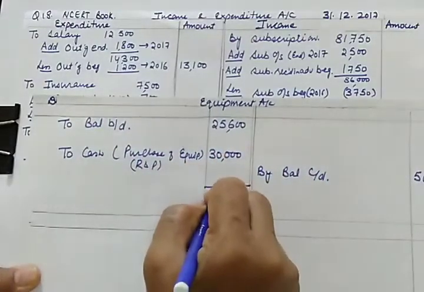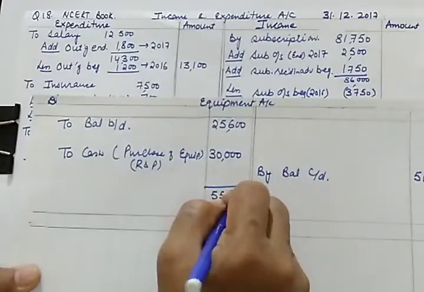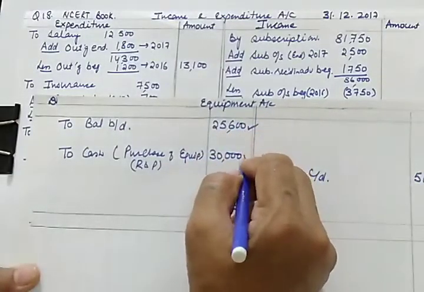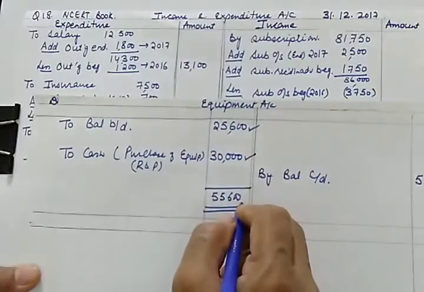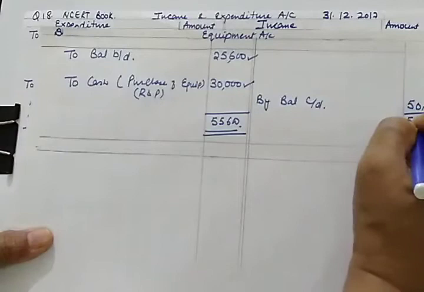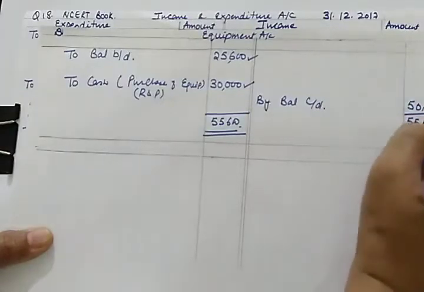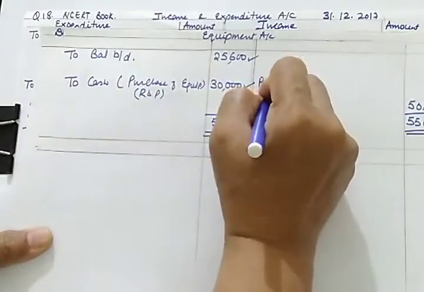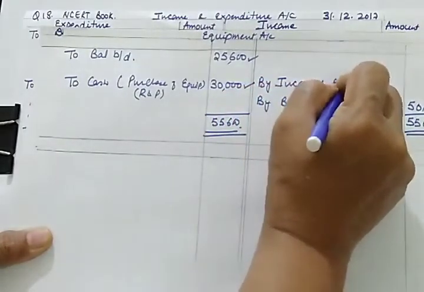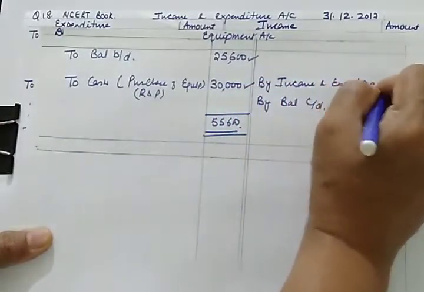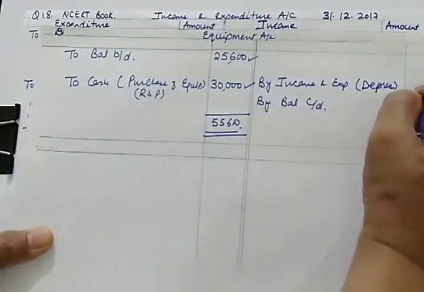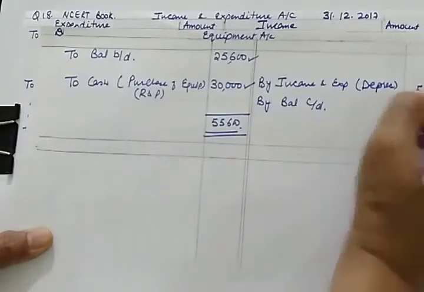So the total is 55,600. This was the opening balance of equipment, and this is additional purchases. So it should be 55,600, but according to the records, it is 50,200. It means the fall in the value of the asset is because of depreciation, which will be charged through income and expenditure. The fall is 5,400.